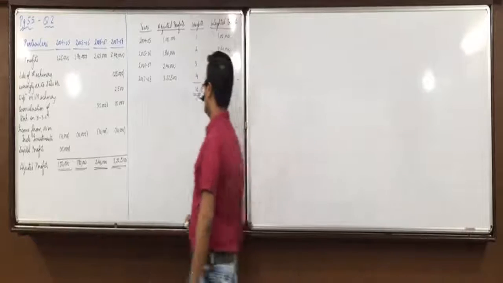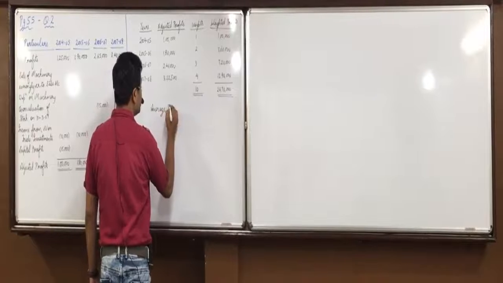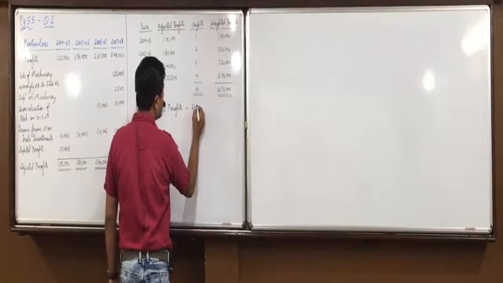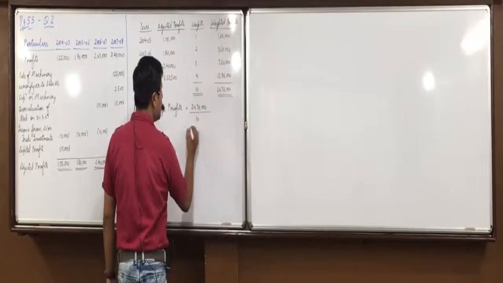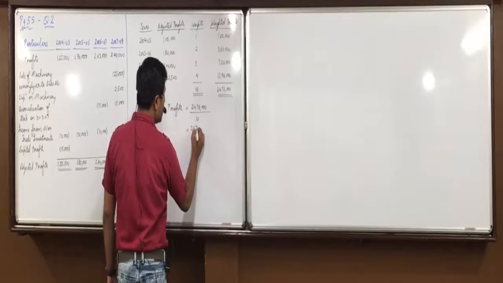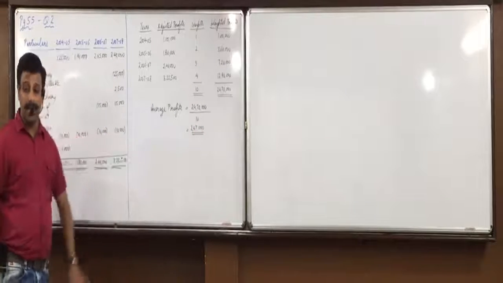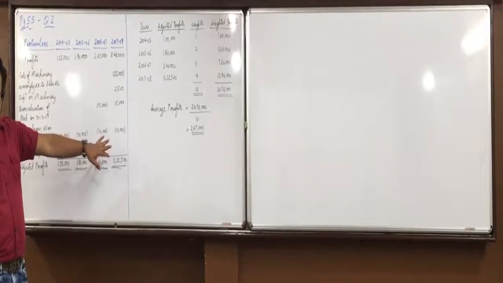So, average profits will be equal to total weighted profits, that is 24,70,000 divided by total of weights 10. 2,47,000. Now here we don't have any further minus and plus like we had in yesterday's question. Is everyone clear with it?